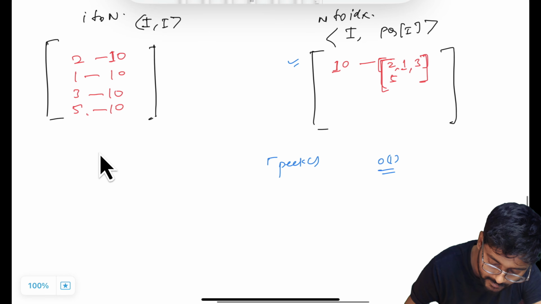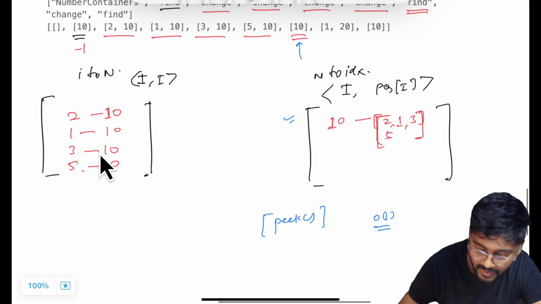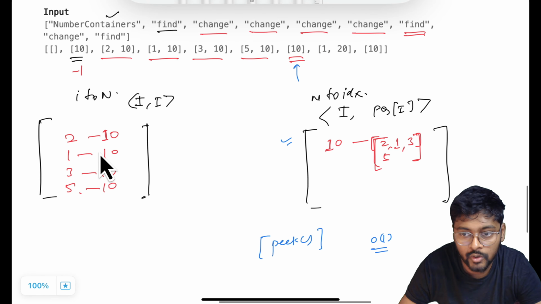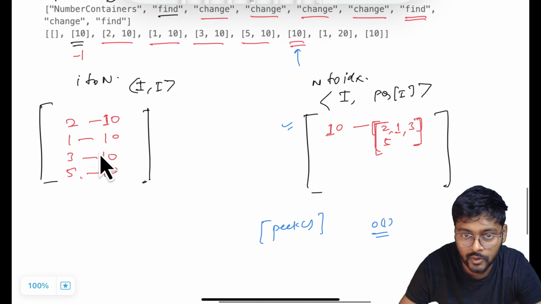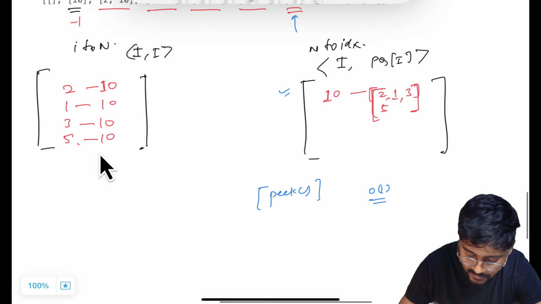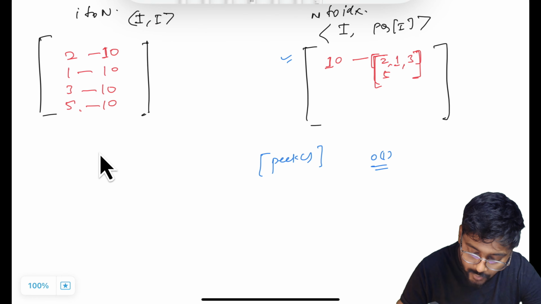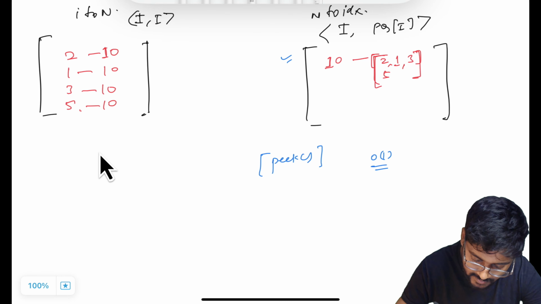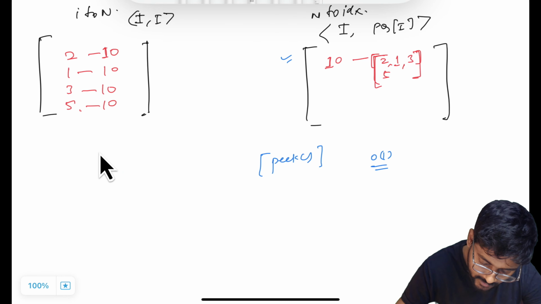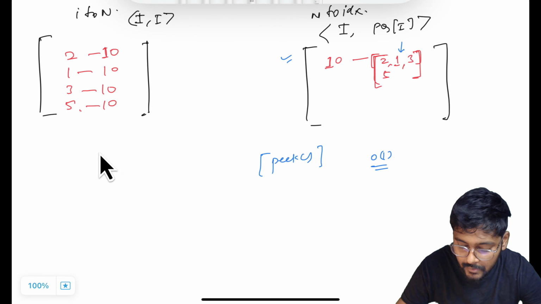Now I have decided in this approach that I'm not going to delete entries from the priority queue, because deletion is very heavy. So there might be the possibility that this peak index is not valid, or a stale value. We are not going to explicitly remove the entries from the priority queue. So here we get the minimum, which is 1.